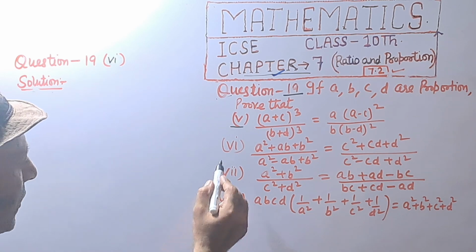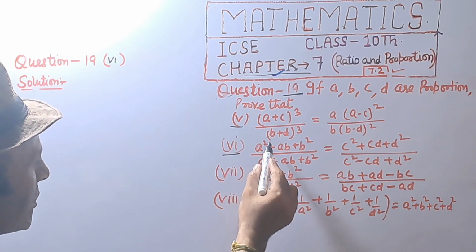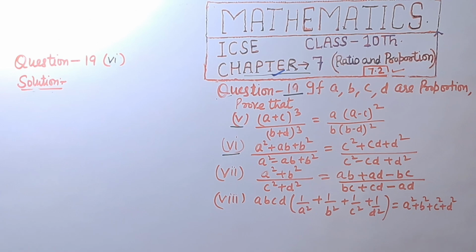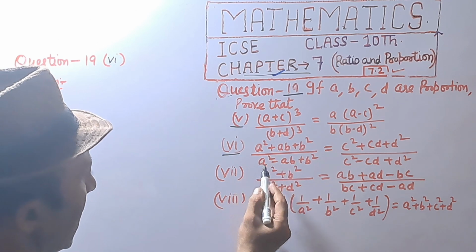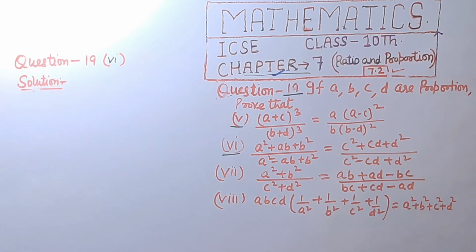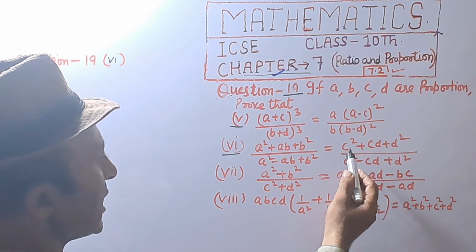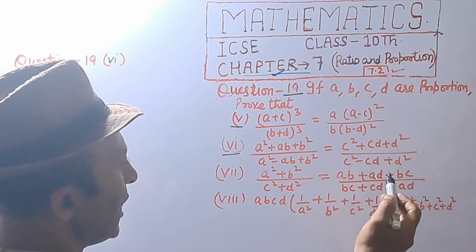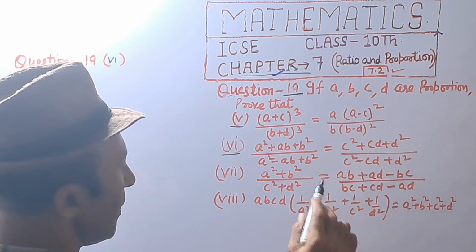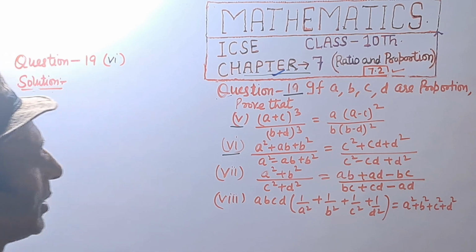Sixth part is given: (a square plus ab plus b square) divided by (a square minus ab plus b square) is equal to (c square plus cd plus d square) divided by (c square minus cd plus d square).